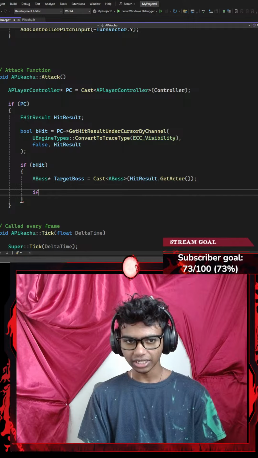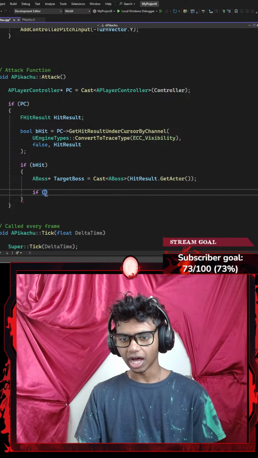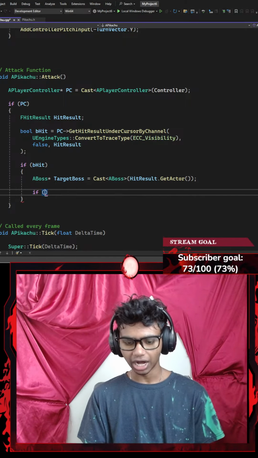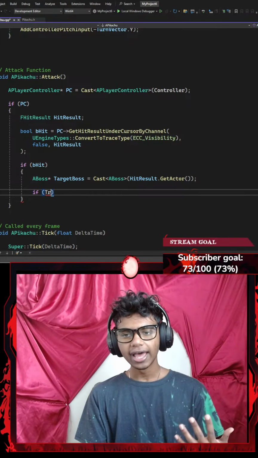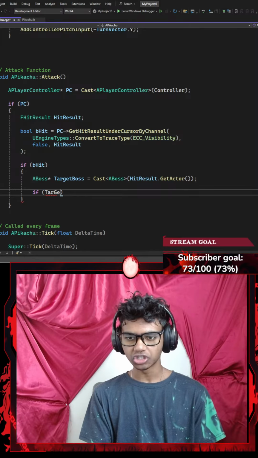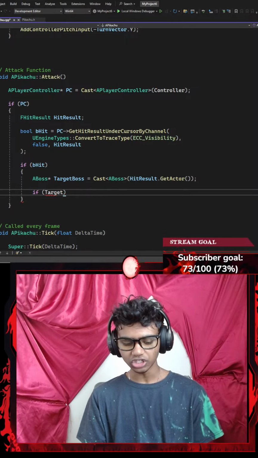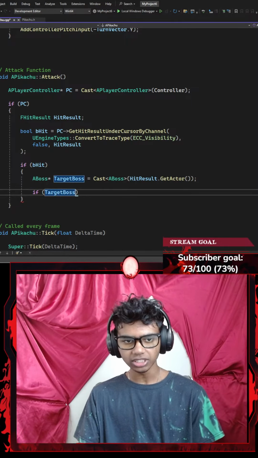That's it. Let's go with something like an if statement. I'm going to check if my target boss was set to true. Now, this part is just to be sure. Just to be safe, I'm going to go ahead and add a target boss here.